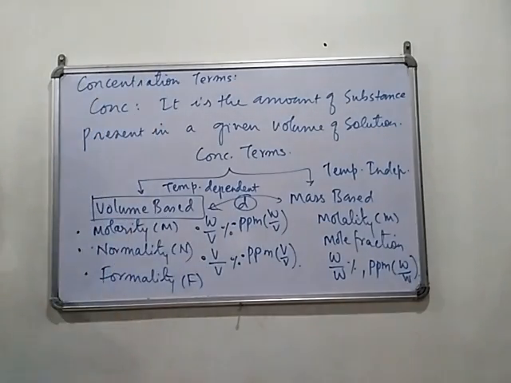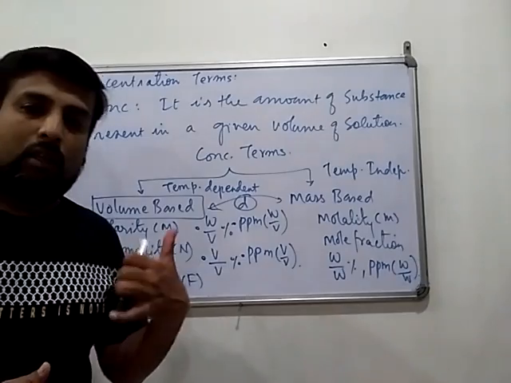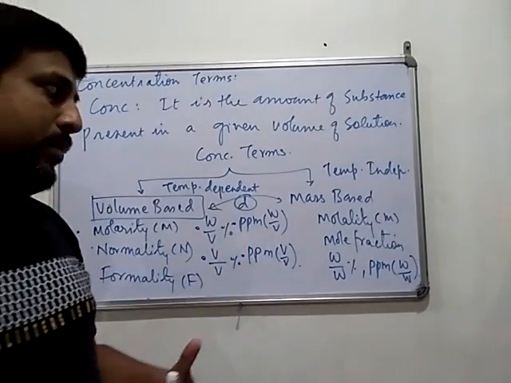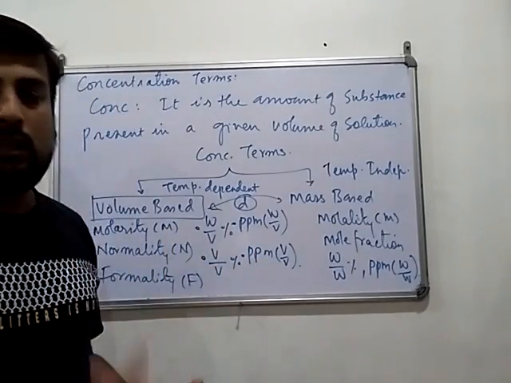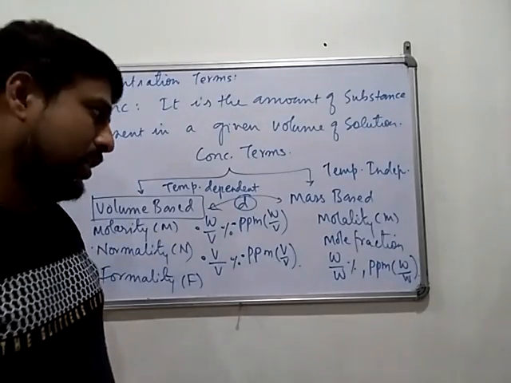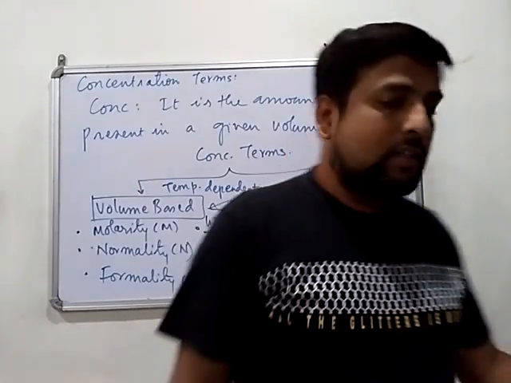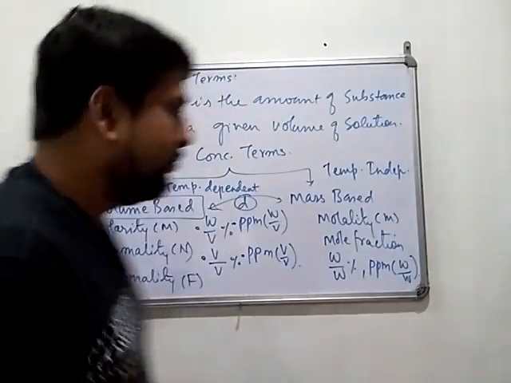So this is the classification of concentration terms. The summary is: volume based, mass based. Volume based is temperature dependent and mass based is temperature independent, and for conversion, density should be given. So this is the classification. Now we will discuss the concentration terms one by one.